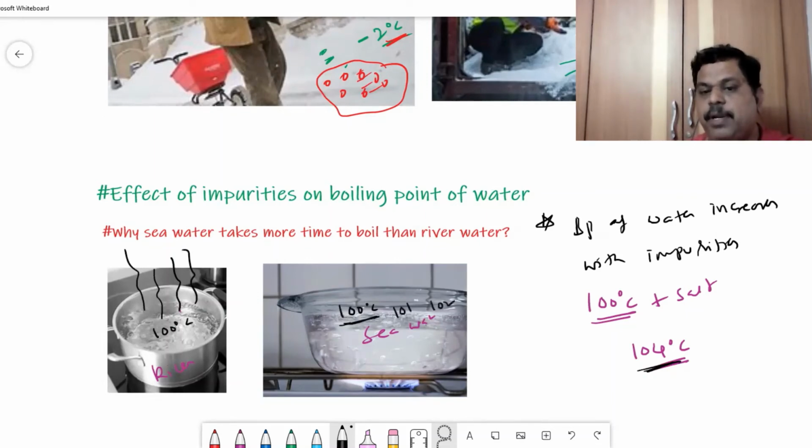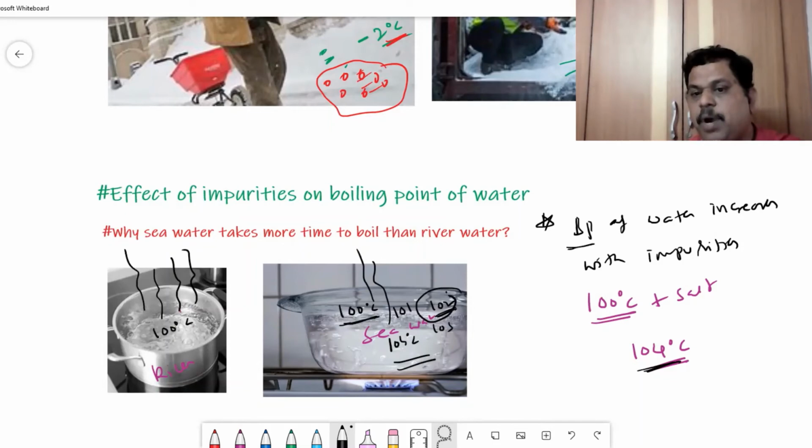102, it won't evaporate. 103, it won't evaporate. Once it reaches 104 degrees centigrade, it starts evaporating. That means seawater exists in liquid state even at 102 degrees centigrade, but pure water cannot exist in liquid state. By the time it reaches 102, it evaporates. So this is based on the fact that the boiling point of water increases with impurities.